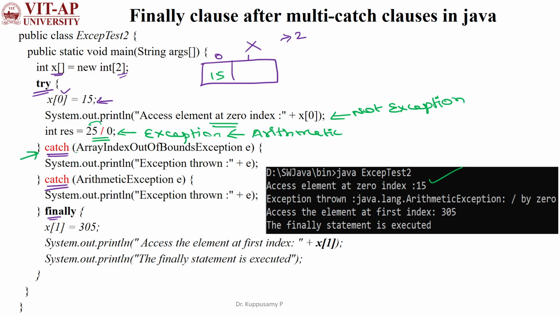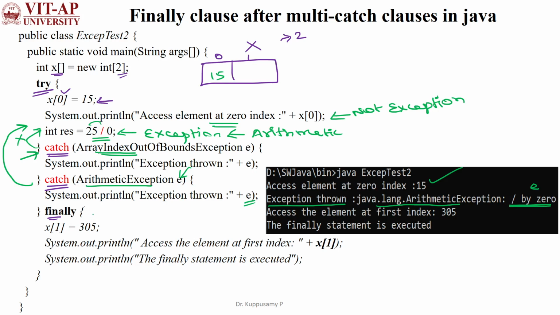But the first catch clause does not belong to ArithmeticException, so it does not handle this exception. Then in the second catch clause we define ArithmeticException, which handles the arithmetic exception raised in the try block, which is stored in the variable e, and then we display that value. That's what is shown: exception thrown, java.lang.ArithmeticException, and the value stored in the variable e is division by 0, right?